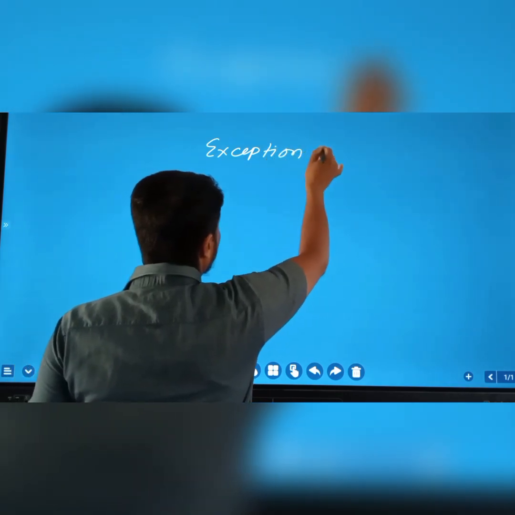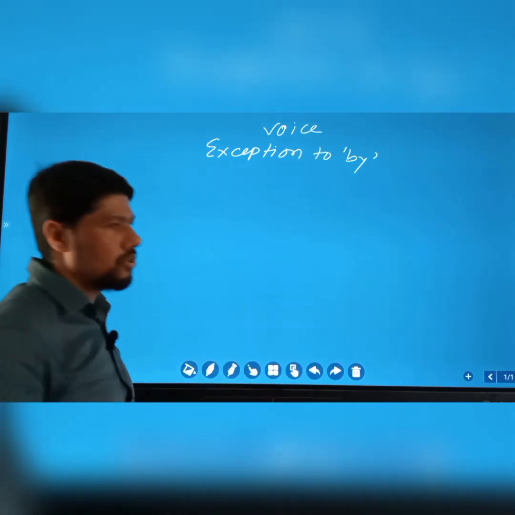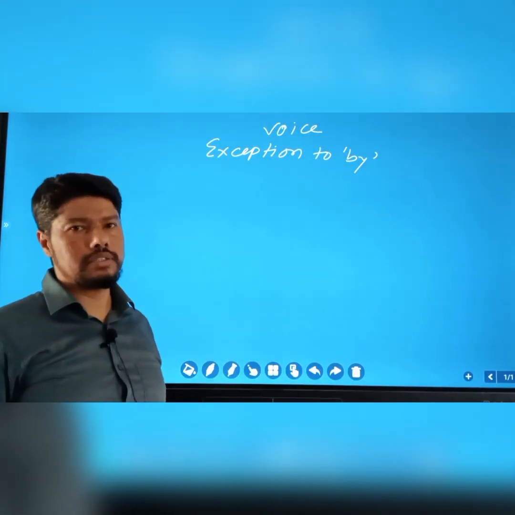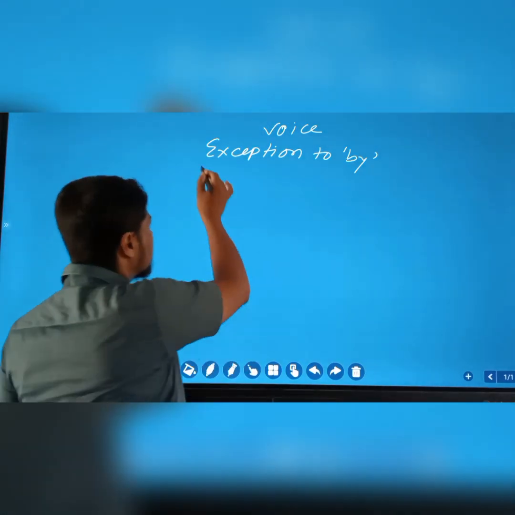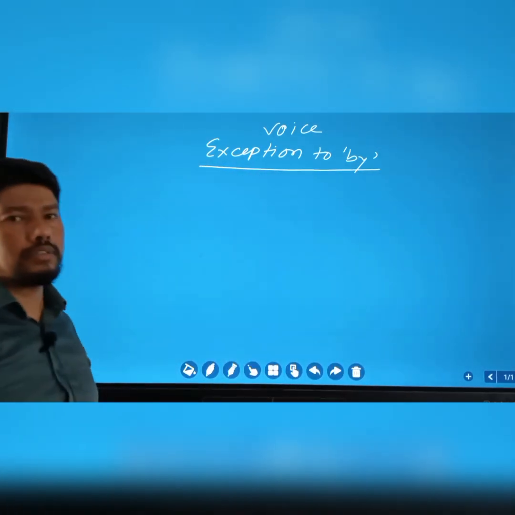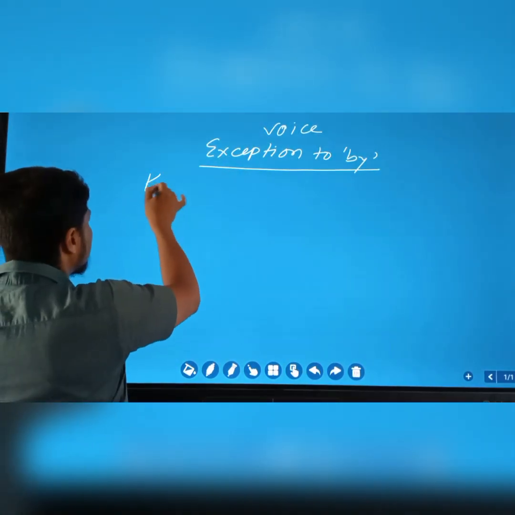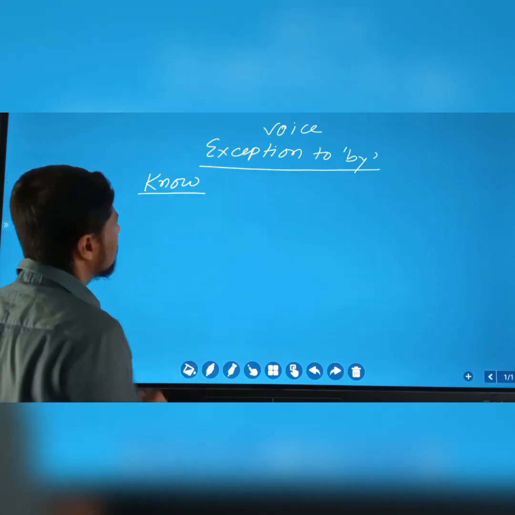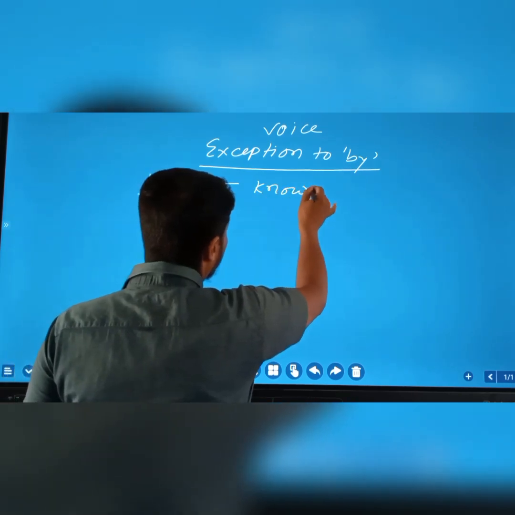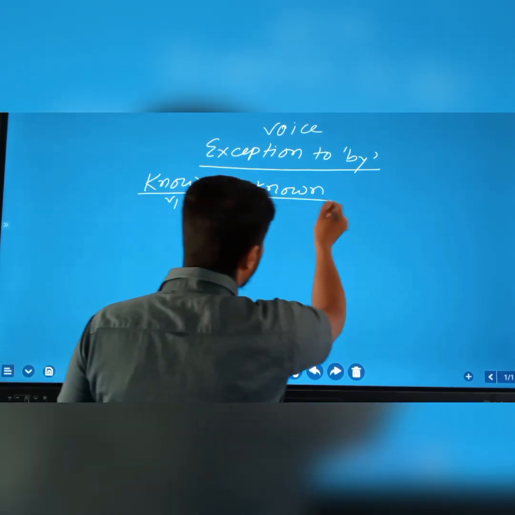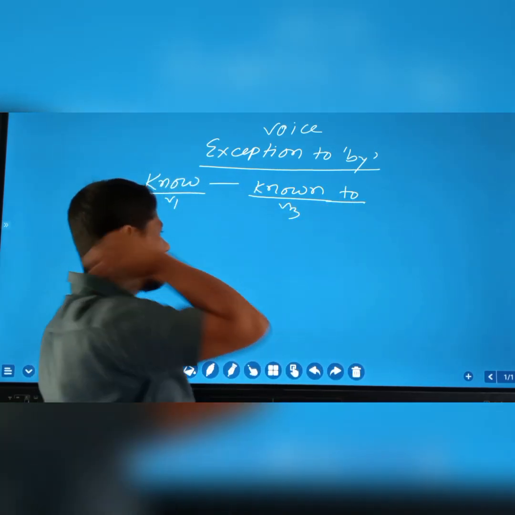Exception to by. So our topic is voice. So you know, dear viewers and dear learners, in voice sense there are some verbs actually which will never take by as preposition, as I told you. So let's see the verbs. So first comes know. So we know its verb 3 form is known. So this is verb 1 and its verb 3 form is known, and it will take to. So known to, not by.